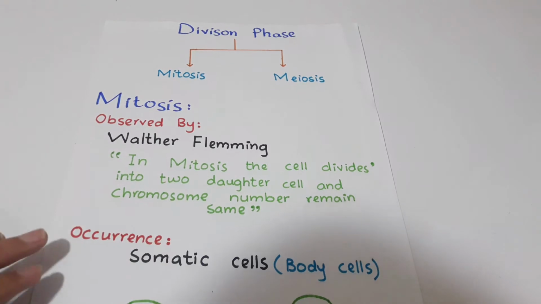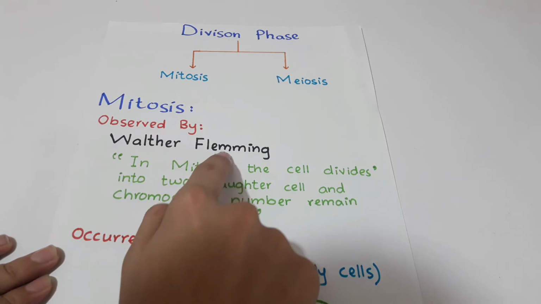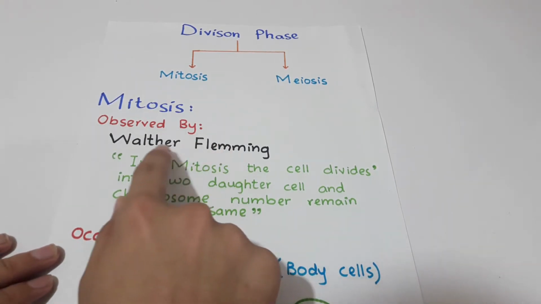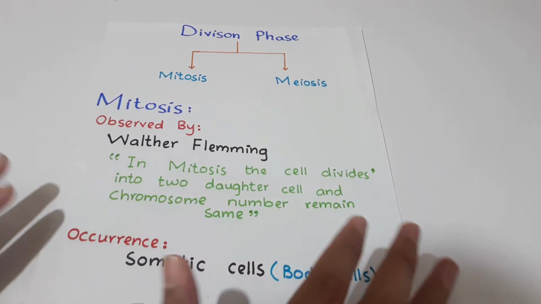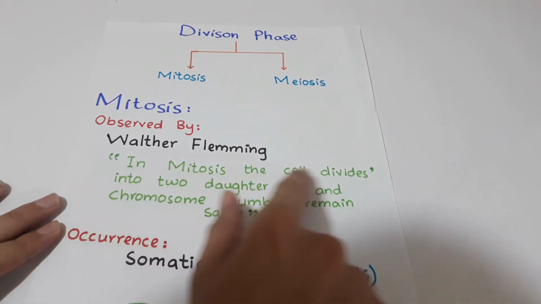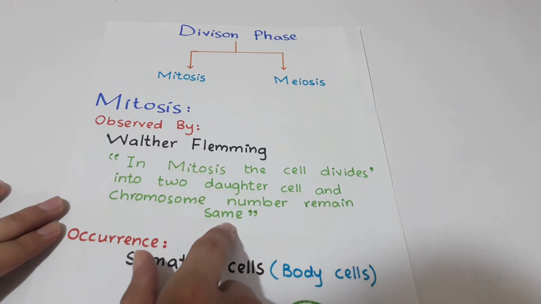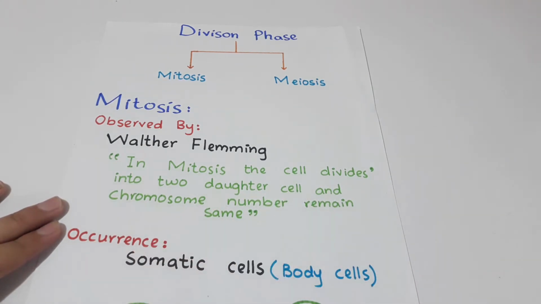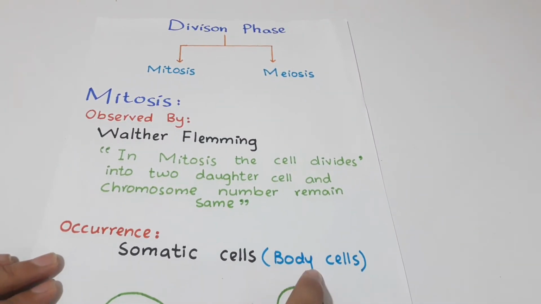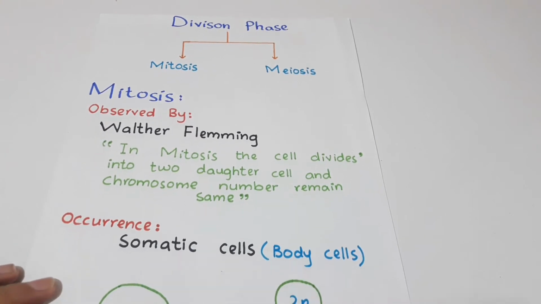So let's discuss this amazing topic, which is called mitosis. Mitosis was observed by Walter Fleming. He noticed that during division of a cell, the nucleus passes through a series of events, which he called mitosis. In mitosis, the cell divides into two daughter cells and the chromosome number remains the same in both of the daughter cells. Mitosis occurs in somatic cells. Somatic cells are the body cells which do not include the reproductive cells.